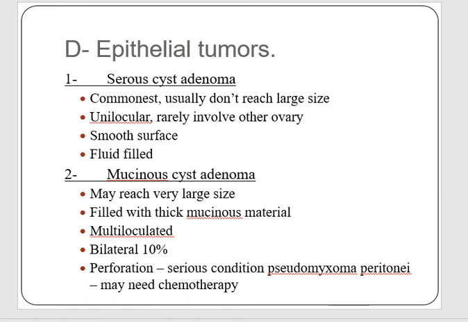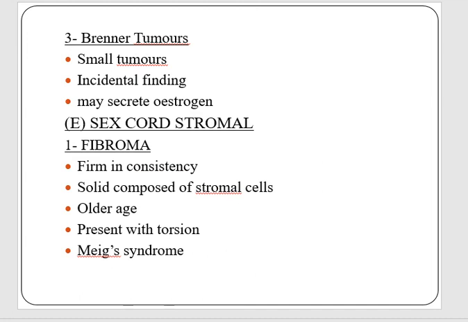They, in contrast, may reach very large sizes. They are filled with thick mucinous material. They are multiloculated and bilateral in 10% of the cases, and sometimes they may become perforated, leading to spread of the mucinous material in the peritoneal cavity, which is termed pseudomyxoma peritonei, and this may need chemotherapy for resolution. The third type is Brenner tumors. These are small tumors and sometimes incidentally found, and they may be secreting estrogens.